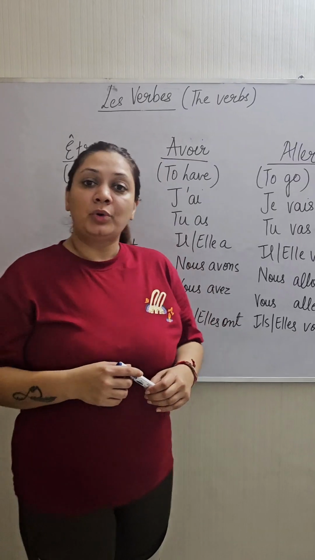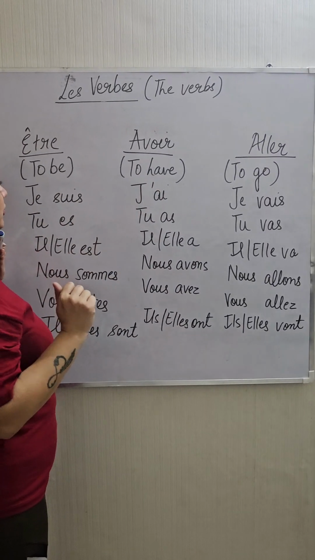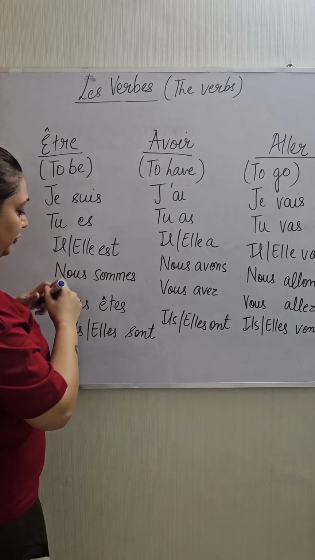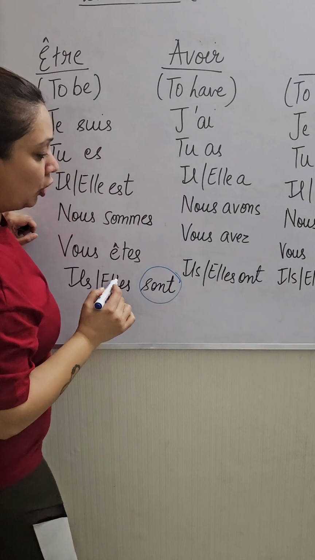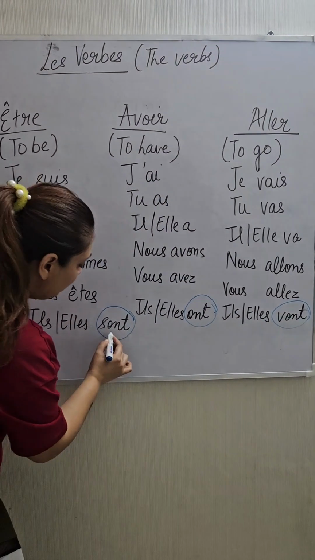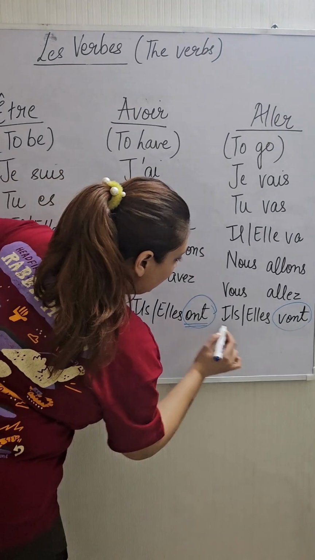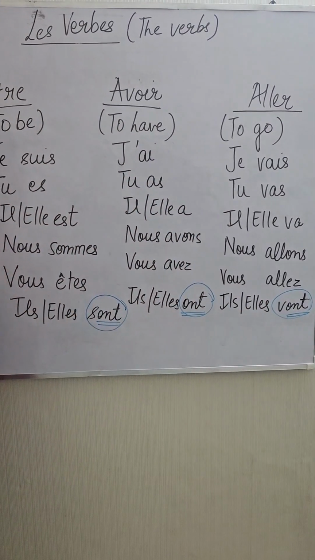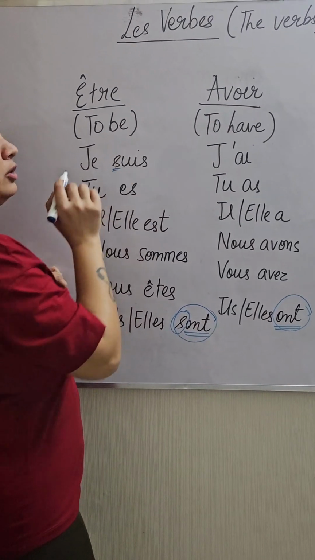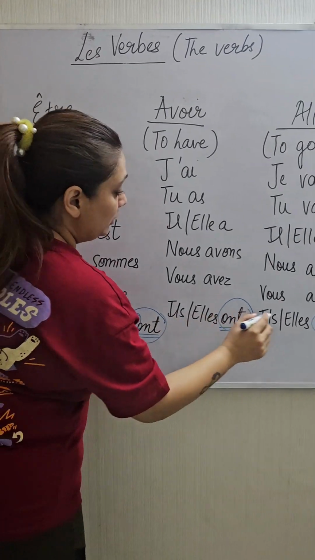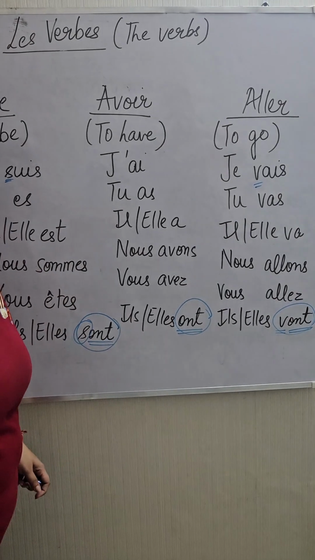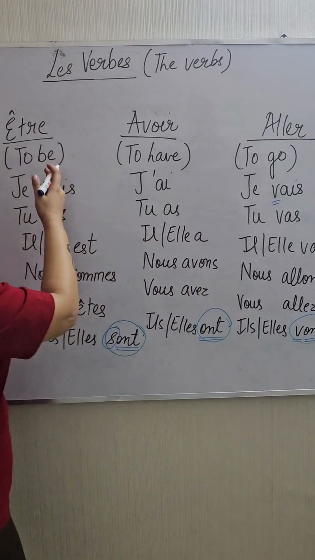Okay students, what I've done is I have written all three verbs together for you and let us see where we face problems. Generally students face problems in the plural forms, that is sont, ont and vont. Now one thing we have to see is that we are writing ont everywhere. What you have to remember is, see, in the verb être we have s here. So this is your trick to learn. Now you'll find v is written here and v is written here also. So this can be your trick to remember that this is the aller verb, this is the être verb.